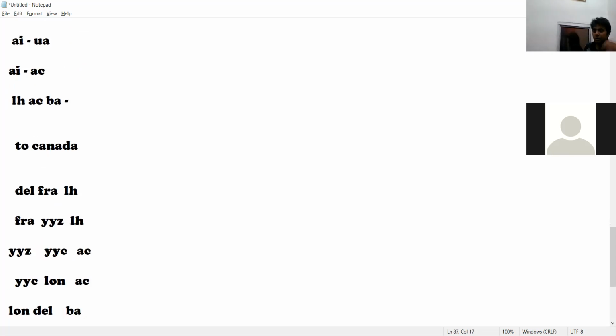Understand this combination. Delhi to Frankfurt, Lufthansa. Frankfurt to Toronto, Lufthansa. Toronto to Calgary, Air Canada. On the way back, Calgary to London, Air Canada. And London to Delhi, BA. LH plus AC plus BA, we have one combination. LH Lufthansa, AC Air Canada, BA British Airways on the way back.